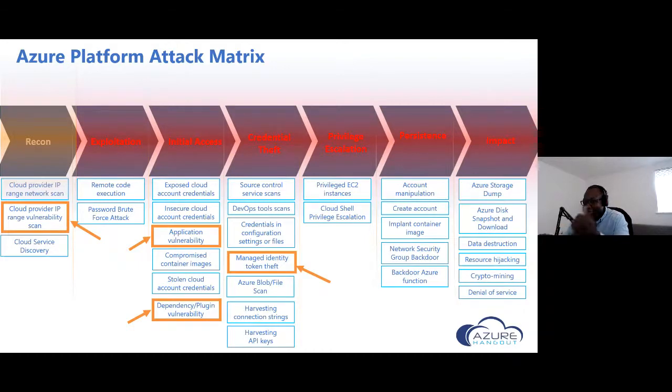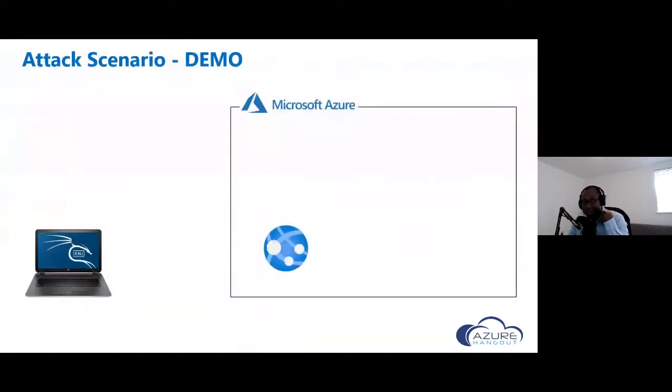and then move around in the environment. We're going to start with an Azure App Service, do a service scan of that app service, and a vulnerability scan of it, and see what we find.